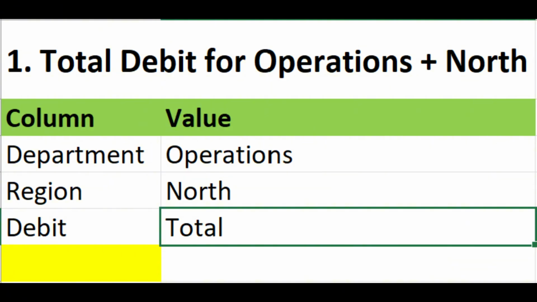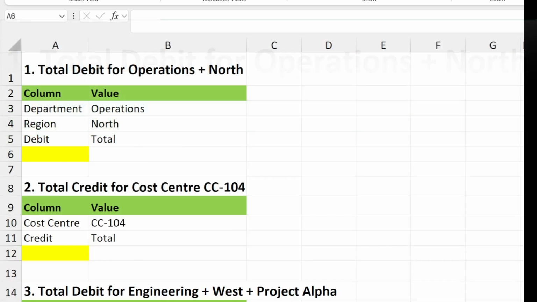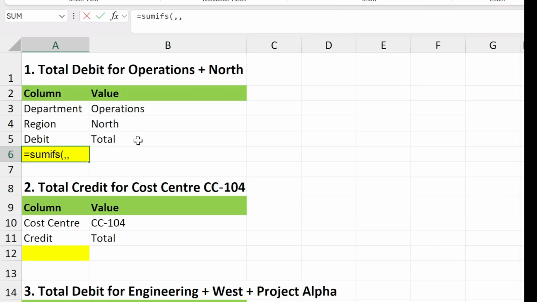What is the total debit for operations in the North region? Move your cursor to an empty cell where you want the result to appear. Click once to select it. Type equals SUMIFS and open a bracket. Type 2 commas, select operations, type 2 more commas, then select North, close bracket.